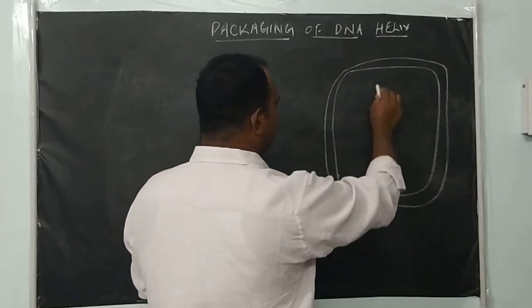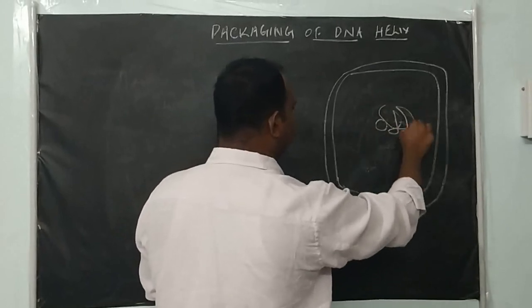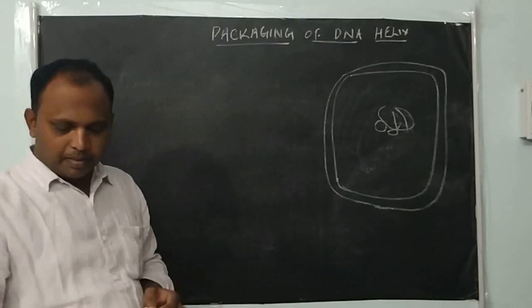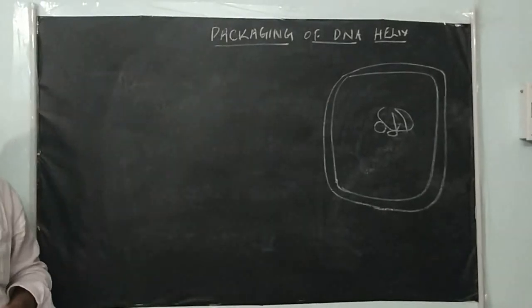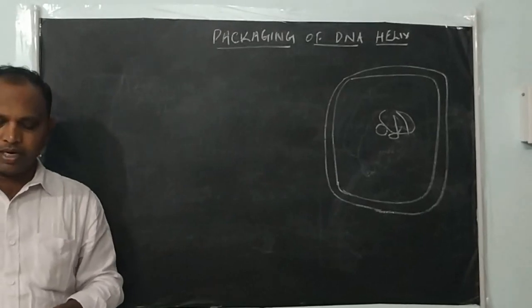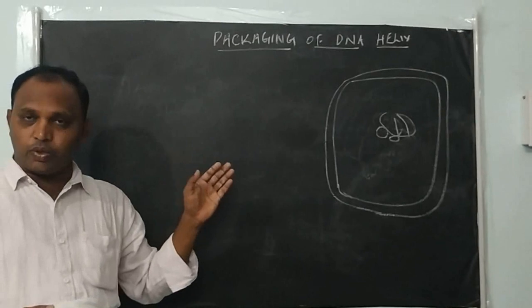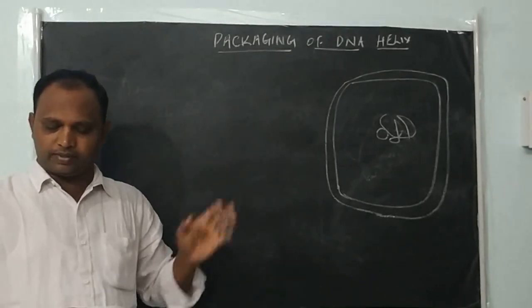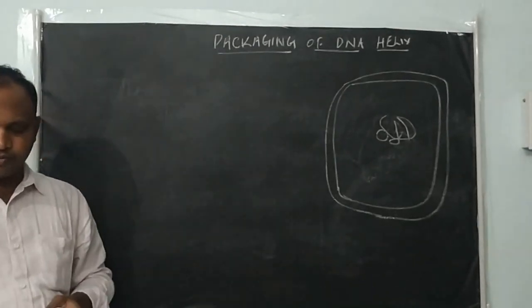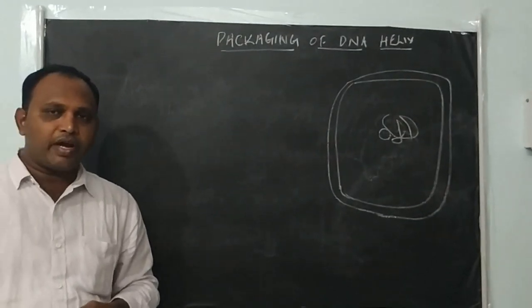Inside is only cytoplasm, and within that cytoplasm the DNA is present. But in bacteria, the DNA is not scattered throughout the cytoplasm. Being prokaryotic cells, they do not have any definite nucleus, but the DNA is found in the cytoplasm in a supercoiled stage.